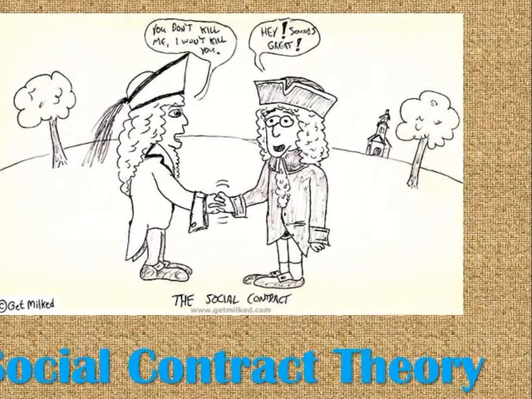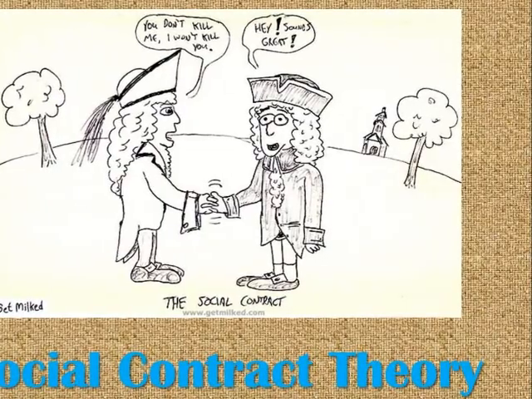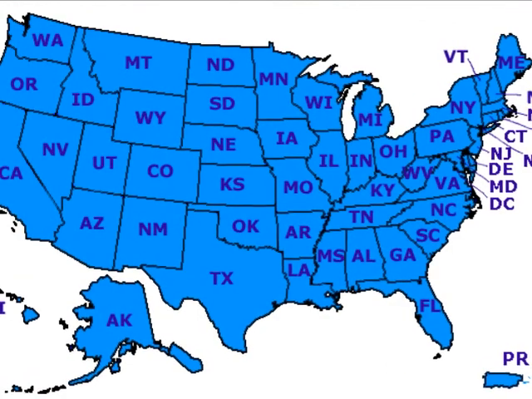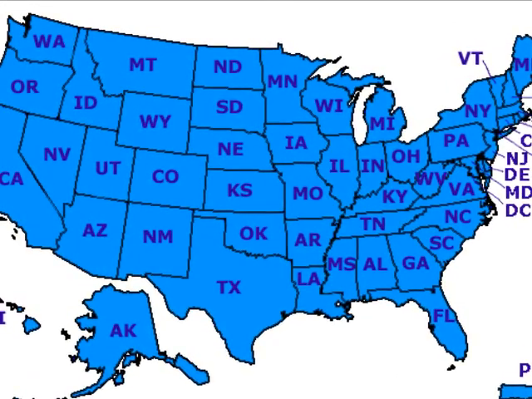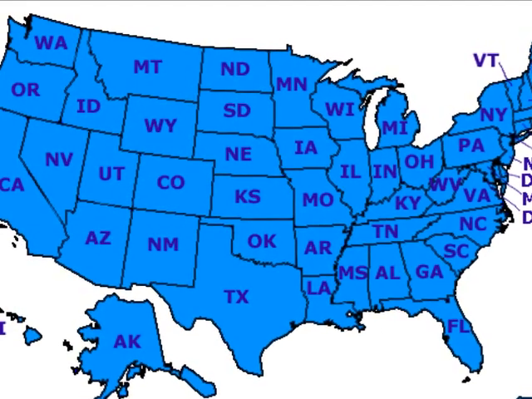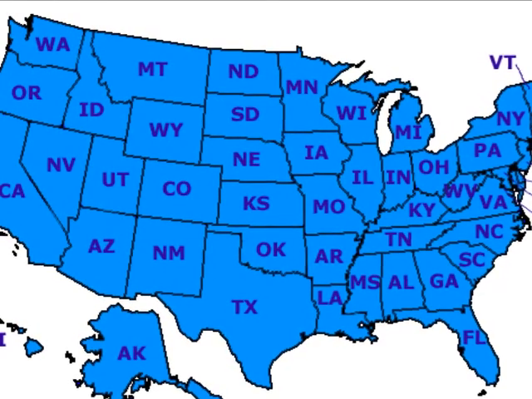A great example of a country like this would be the United States. When we were formed with the Constitutional Convention in our modern government today, it says that it's going to protect the people. In exchange, the people are going to give the power of government to the government. So those are the four theories about how states form.